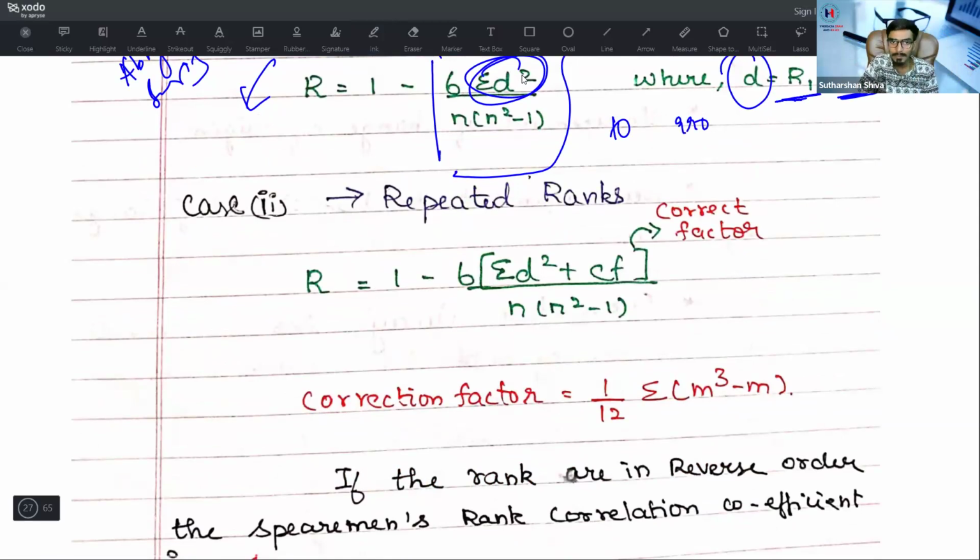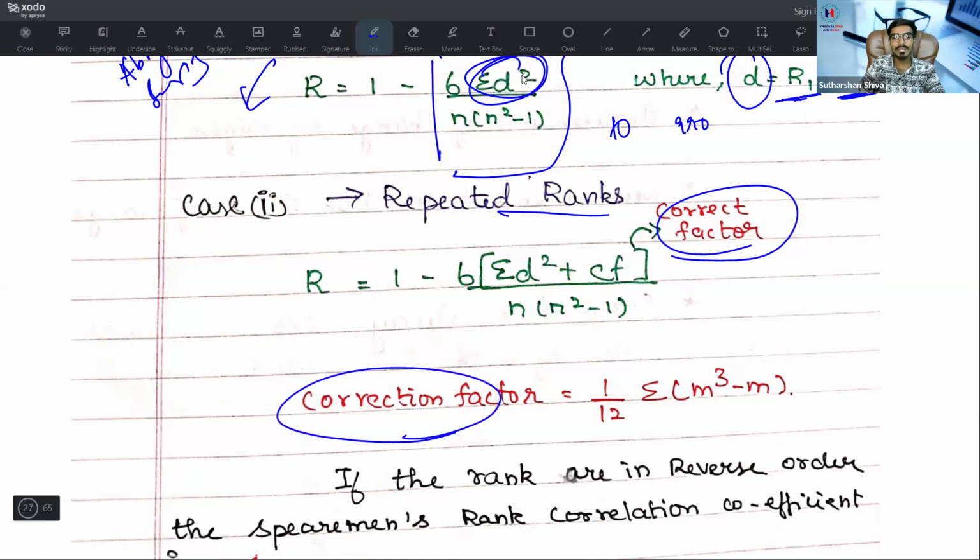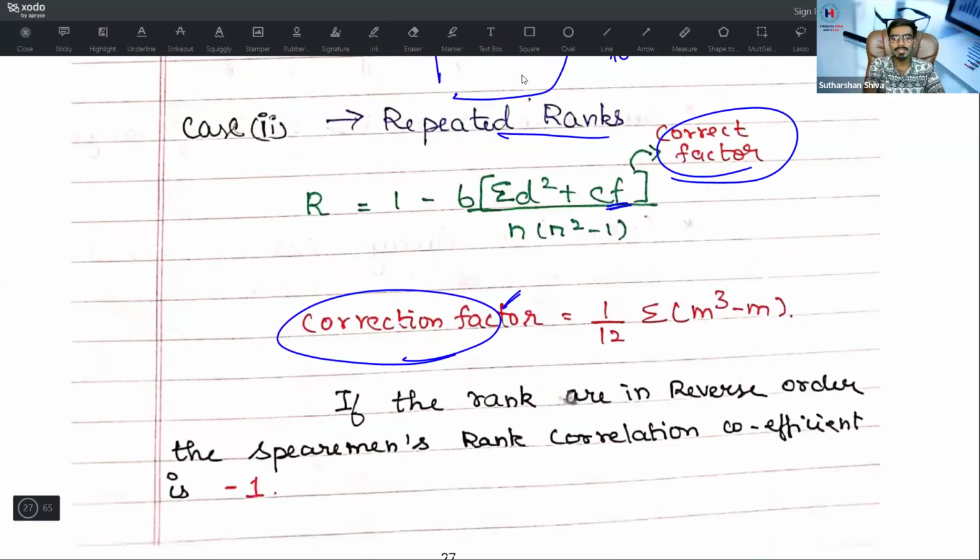Okay. Whenever there are repeated ranks, we'll go with some correction factor. That is nothing but 1 minus, what is the first correction factor? 1 by 12 into summation m cube minus m. What is 1 minus 6 into summation d square plus CF divided by n into n square minus 1. Here the CF is nothing but a correction factor. Correction factor is nothing but 1 by 12 into summation of m cube minus m.